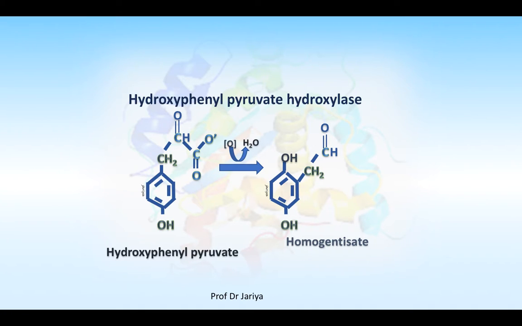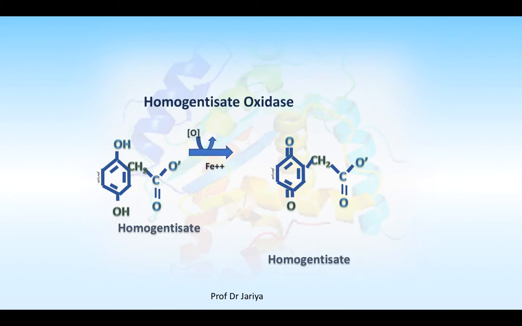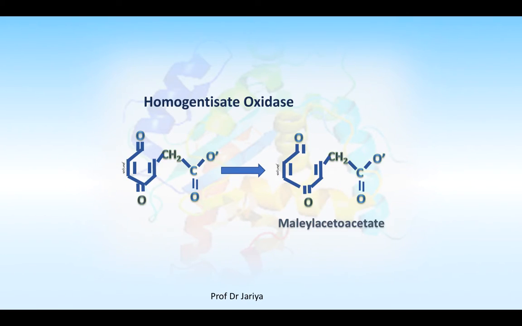Here we can see the conversion of hydroxyphenyl pyruvate into homogentisate. Homogentisate is oxidized by homogentisate oxidase, as shown. Homogentisate oxidase converts homogentisate into maleylacetoacetate.